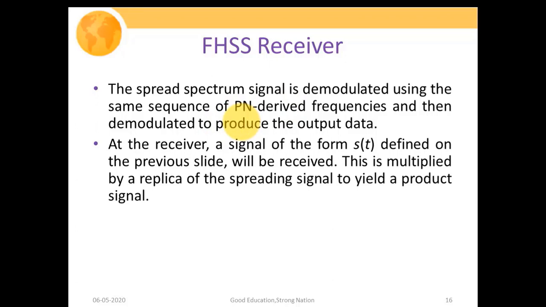At the receiver, a signal of the form ST defined on the previous slide will be received. Then this is multiplied by the replica of the spread signal to yield the product signal. So this is showing the operation of our FHSS despreader. One input to our despreader is the actual signal ST, which will get multiplied with the CT. It is basically maintaining the same carrier frequency information as we have at the transmitting side. The output of our frequency despreader will be the product of our signal ST with the CT, which will again get passed through the band pass filter.